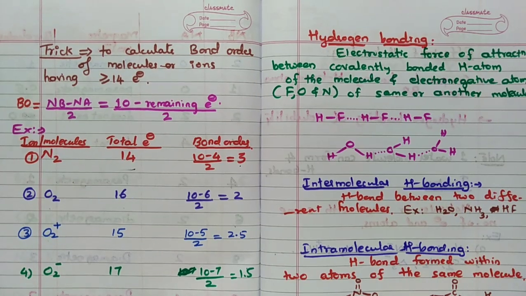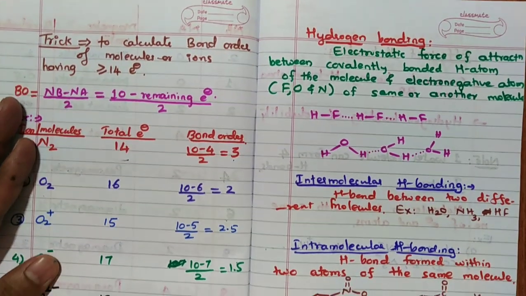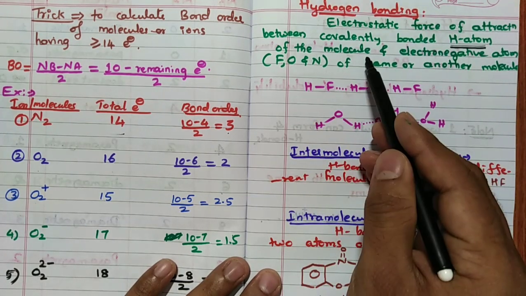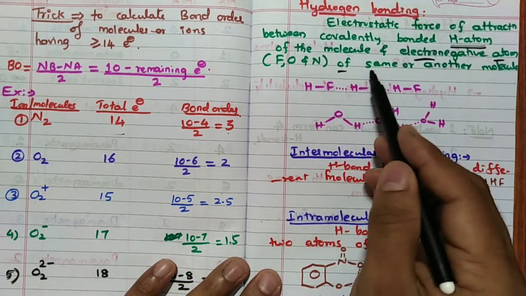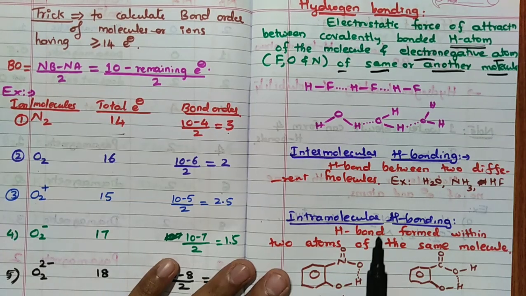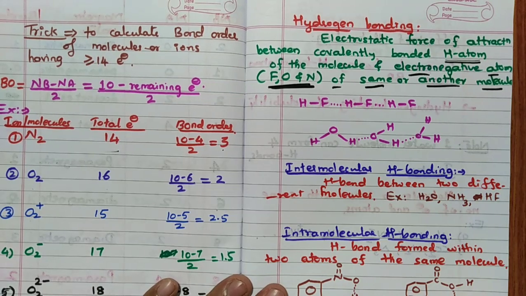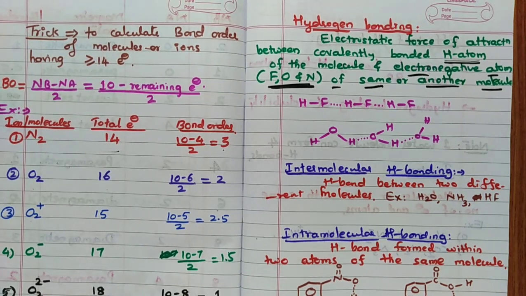Lastly, hydrogen bonding. Hydrogen bonding is nothing but the electrostatic force of attraction between the covalently bonded hydrogen atom of one molecule with the electronegative atom of the same or another molecule. So here one thing you remember, only these three elements can form hydrogen bond. Other than this, no hydrogen bond is possible.